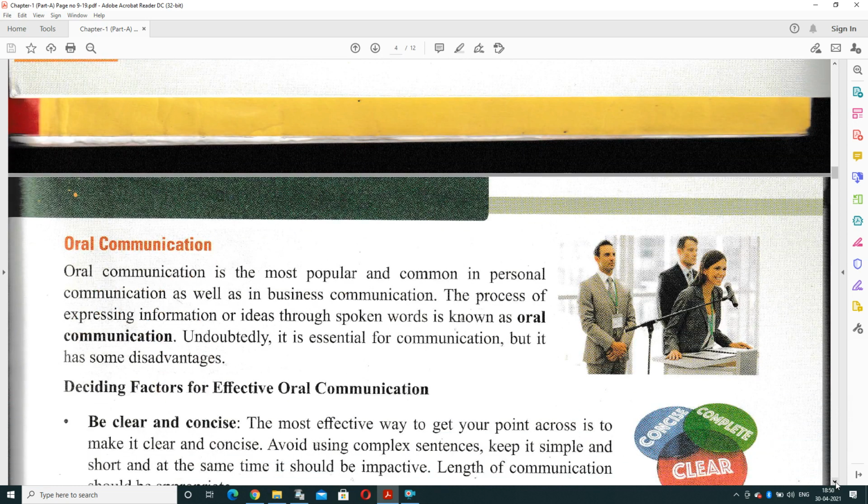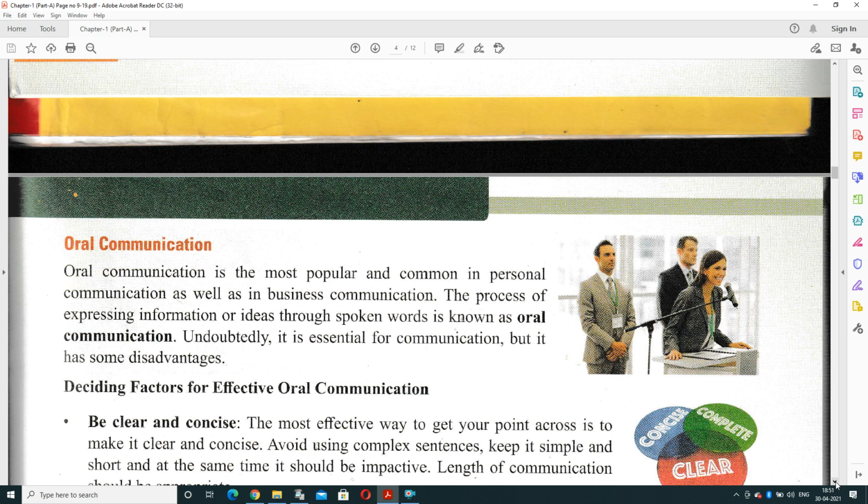So what is oral communication? It is the most popular and common in personal communication as well as in business communication. The process of expressing information or ideas through spoken words is known as oral communication. When we are communicating by speaking words in front of an audience, like we are taking a meeting and the boss is telling the important points in the meeting.